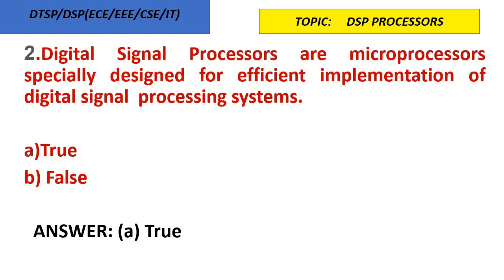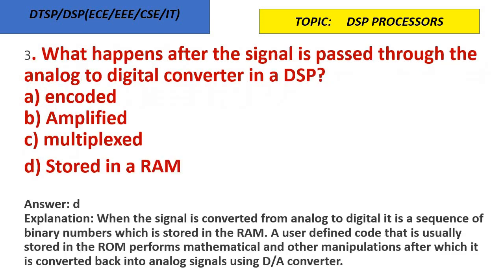Second question, digital signal processors are microprocessors specially designed for efficient implementation of digital signal processing systems. So DSP processors are microprocessors only, but they are specifically designed for some digital signal processing system. Yes, it is true.